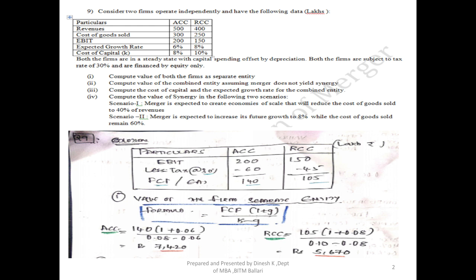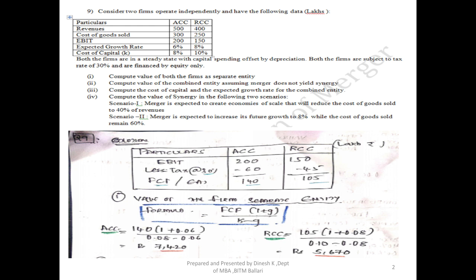Here we have two companies named ACC and RCC. Its revenue, cost of goods sold, EBIT, expected growth rate, and the cost of capital are given for the two companies, and the values are mentioned in lakhs. Both the firms are in steady state with the capital spending offset by depreciation. It means the values are being adjusted with the depreciation. Both the firms are subject to a tax rate of 30%. Fine. So for the above, we have been asked to calculate various sub questions. Let's look at each of these.